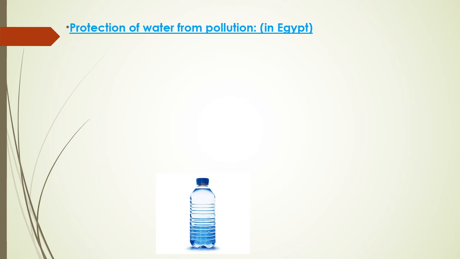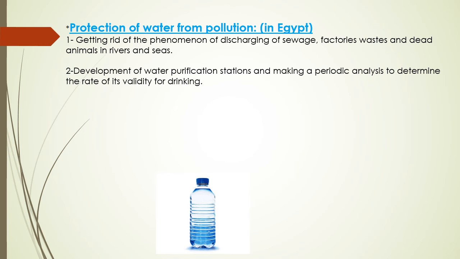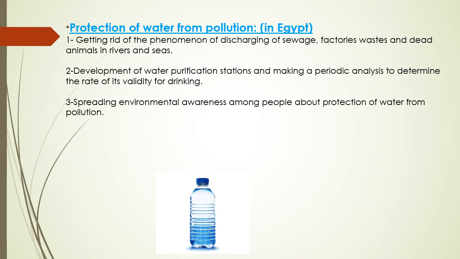What can we do to protect water? Getting rid of the phenomenon of discharging sewage, factory waste, and dead animals in rivers and seas. Development of water purification stations and making periodic analysis to determine the validity of water for drinking.